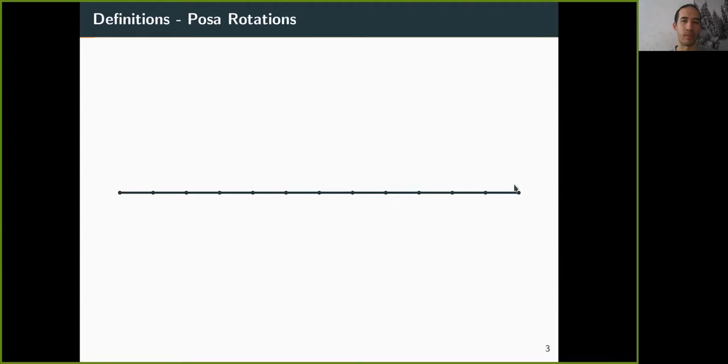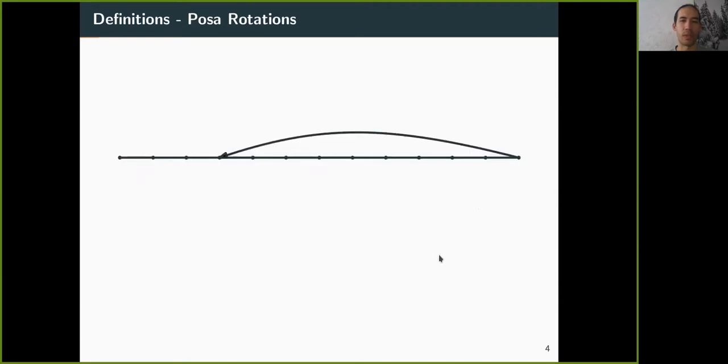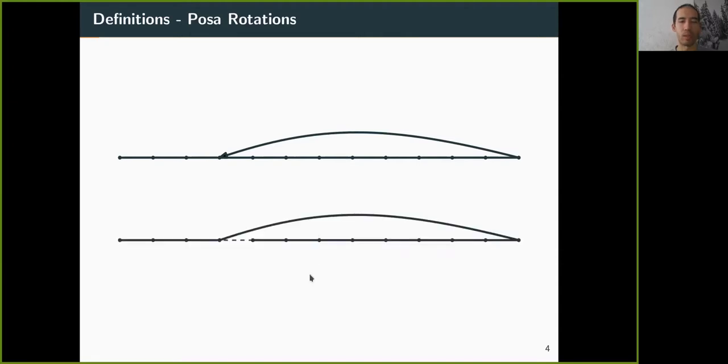unused vertices. Then we can take an edge from this endpoint to any vertex along the path, like this, and we can replace the preceding edge of the vertex with the new edge. And then we get a new path, which covers the same vertex set, but we now have a different endpoint of the path.